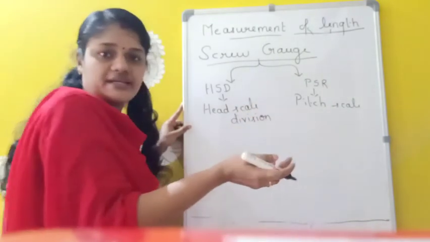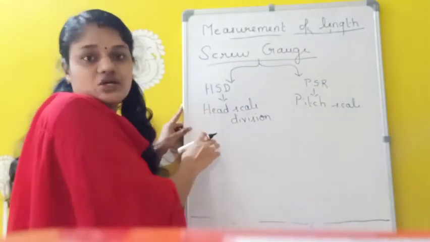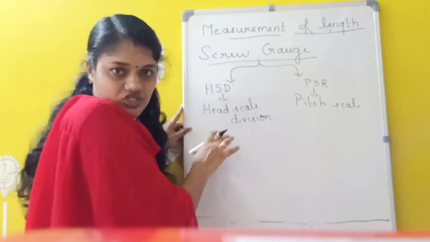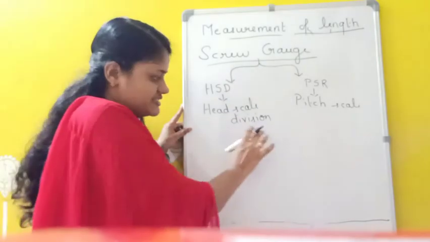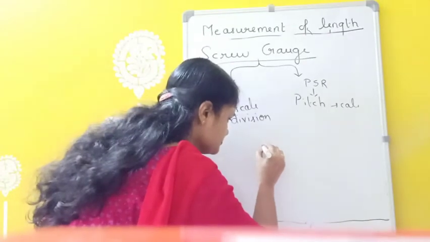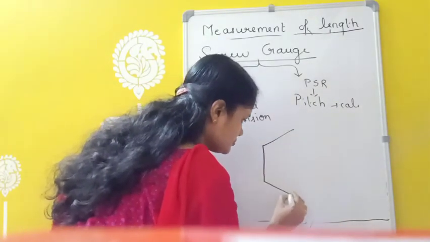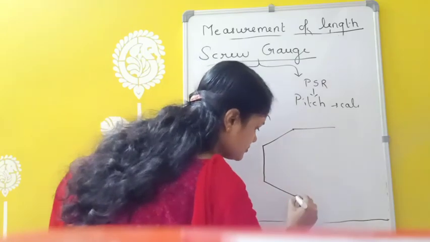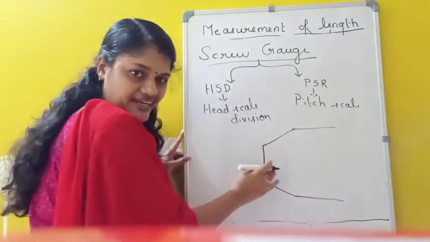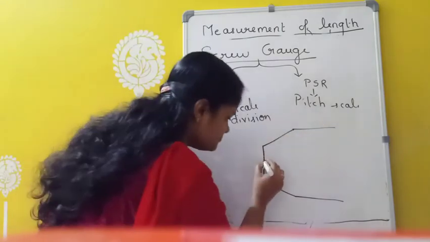So before finding the value, first of all, here also we have to find the least count. The least count is the least measurement in any instrument. So we have to find the least count here. First of all, I am drawing a rough diagram of the screw gauge. This is actually the head scale. This is a rotating part.